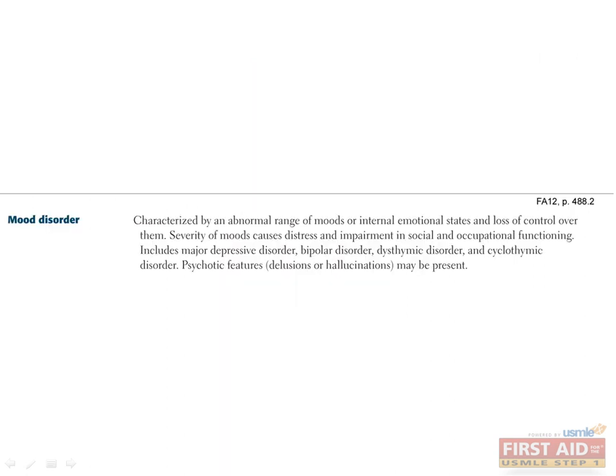So this brings us to mood disorder, about which there are 2 major facts you need to remember, namely that it involves an abnormal range of moods or internal emotional states that are often very severe and intense. Also, that patients lack control over these emotions. These disorders cause occupational and social disturbances, as well as a high degree of anxiety. It encompasses bipolar disorder, major depressive disorder, dysthymic disorder, and cyclothymic disorder.